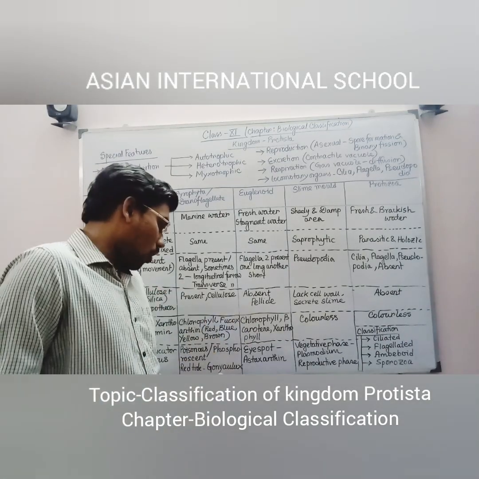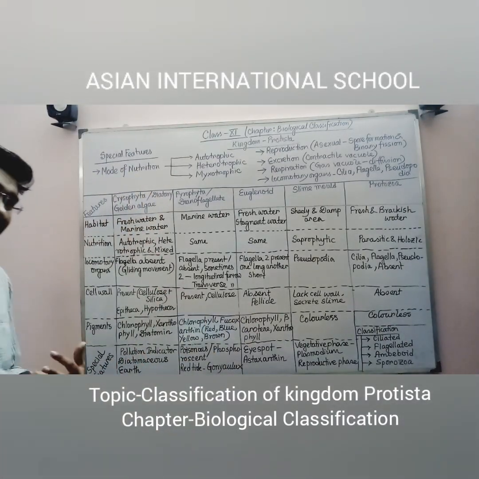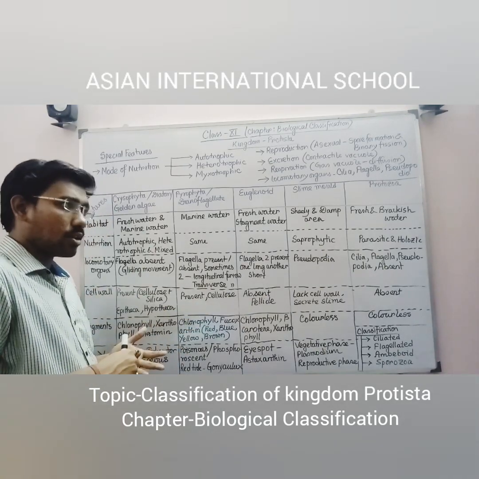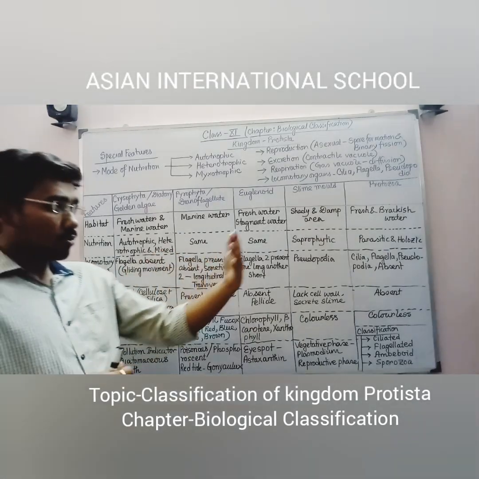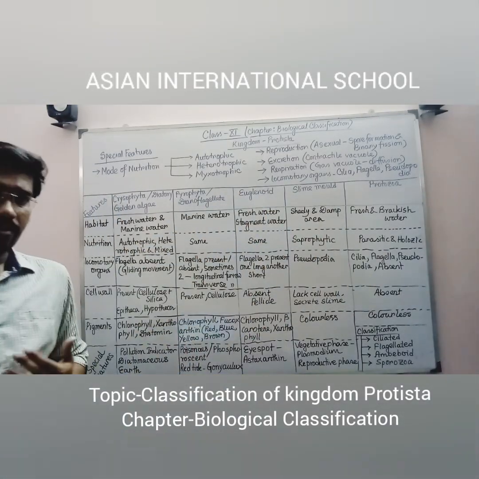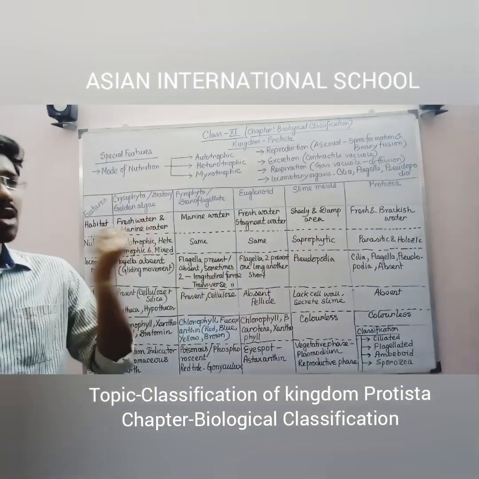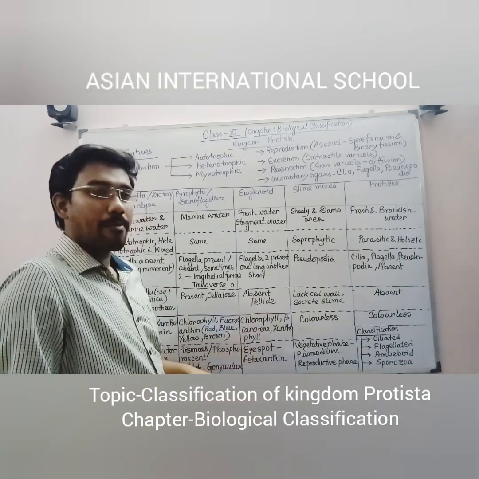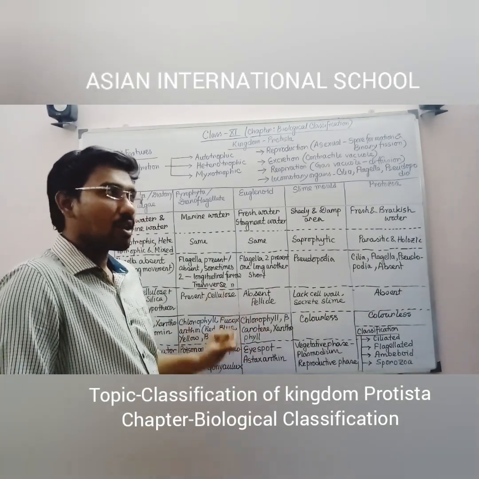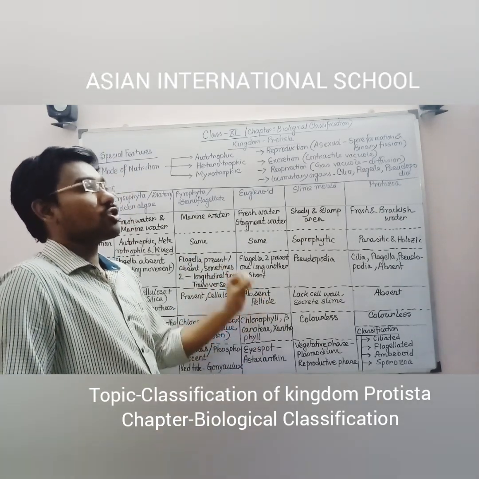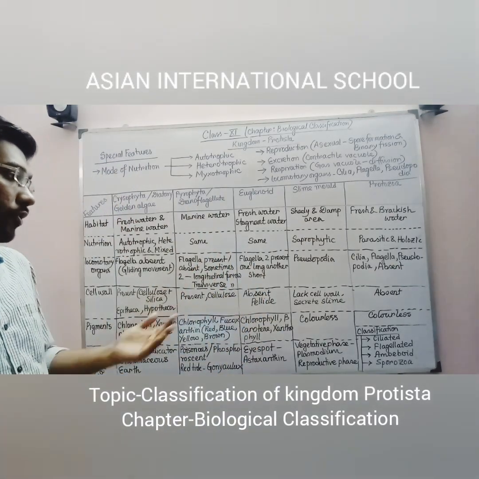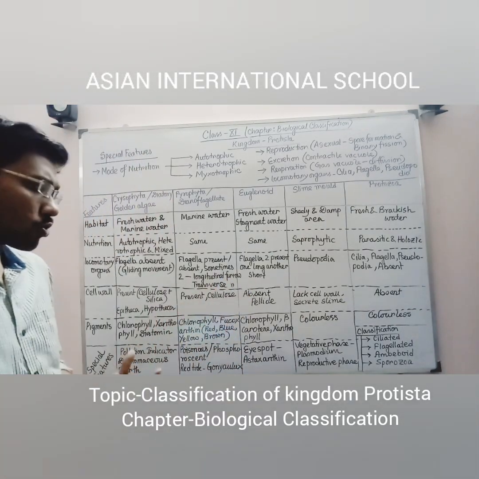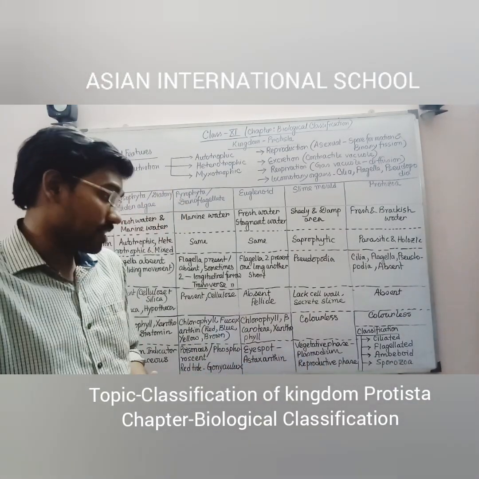As an example, Gonyaulax is such kind of dinoflagellate which is red in color, and due to the presence of Gonyaulax in the marine water, red tide can be found. That means when the water of the ocean is coming towards the coastal region in the form of tide, at that time you can see the entire water is reddish in color due to the presence of these dinoflagellates. Euglenoids have a specific type of eye spot, and from there the flagellar structures are erupting. Slime mold, if you see the vegetative phase, they are showing the plasmodium-like structure, that is a mass of multinucleated protoplasmic mass, and also they are showing the reproductive phase in their life cycle.